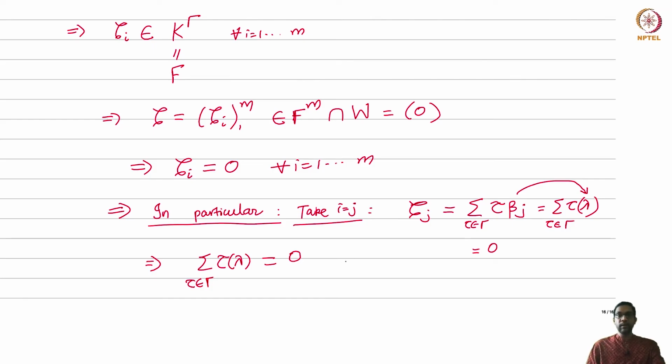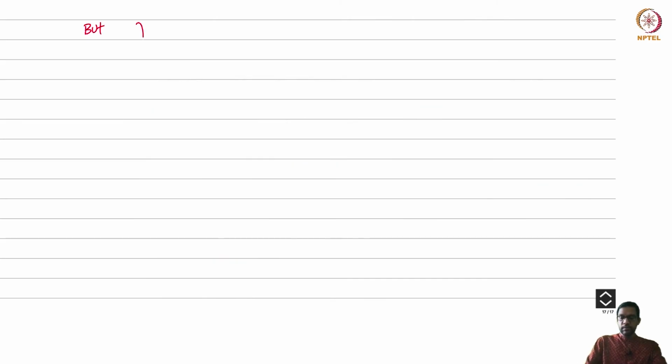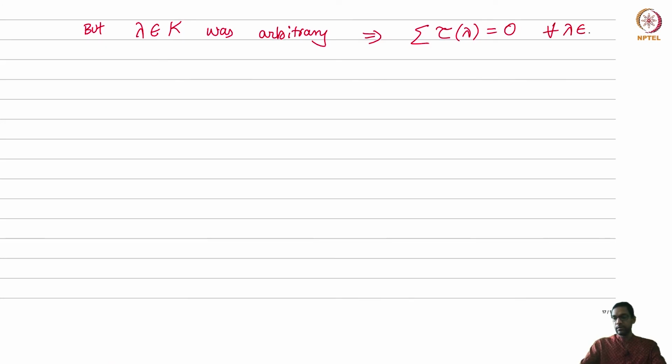Okay, but now here is the interesting thing. Remember, the lambda was arbitrary to begin with. So we could have chosen any element lambda of the field K, and why was that? Because beta_j was non-zero to begin with, so you could scale and change its value to any element of K. So this implies that the summation of tau, when evaluated on lambda, is 0 for all lambda in the field K, tau coming from gamma.